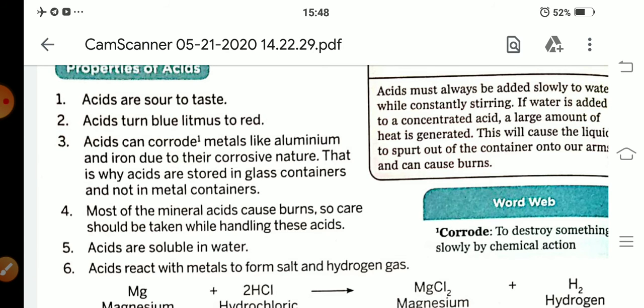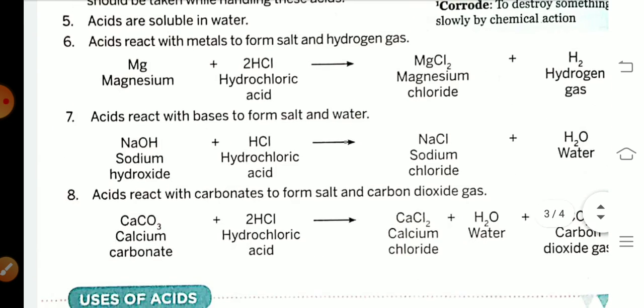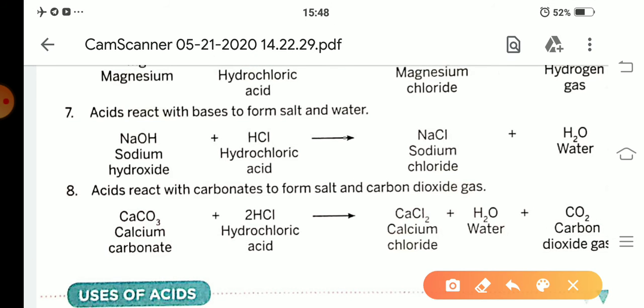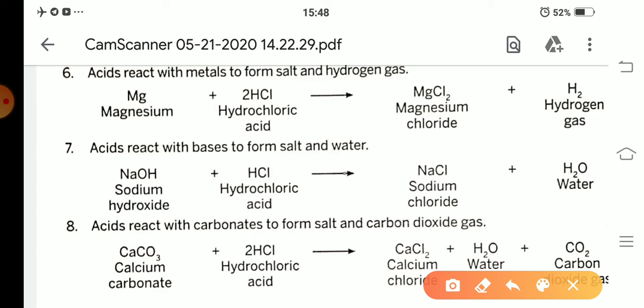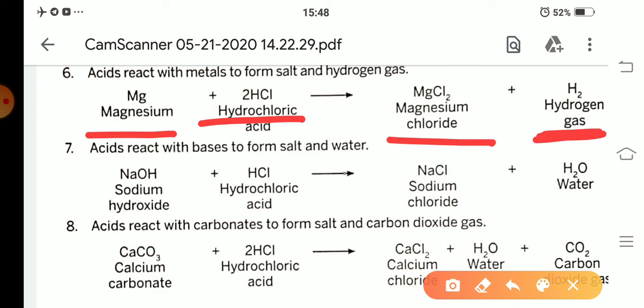Now chemical properties. Here are some chemical properties of acids. Acids react with metals to form salts. For example, when magnesium reacts with hydrochloric acid, it forms magnesium chloride and releases hydrogen gas. Then, students, acids react with metals to form salt and always release hydrogen gas.